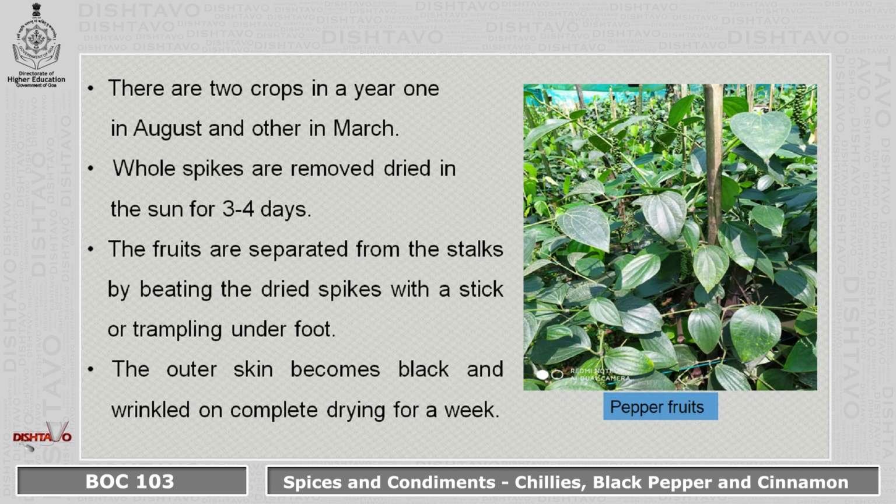The fruits are separated from the stalk by beating the dried spikes with a stick or trampling under the foot. The outer skin becomes black and wrinkled on complete drying for a week. In this picture, you can see the pepper fruits.